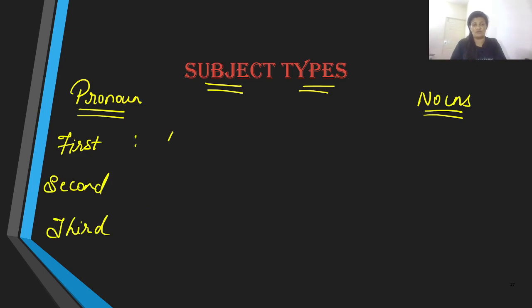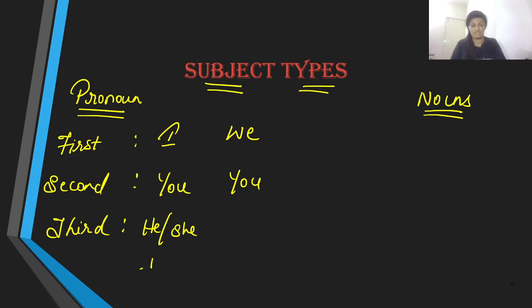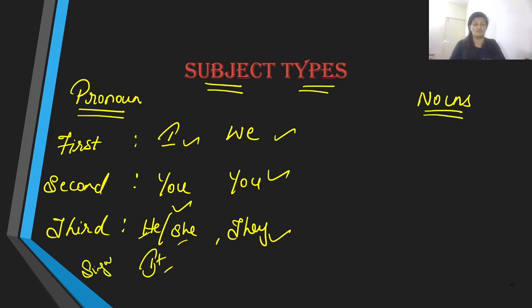First person pronouns are like I and we. Second person pronouns are you. Third person pronouns are he, she, it, and they. We, you, and they are plural subjects. I, you, and he, she, it are singular subjects.